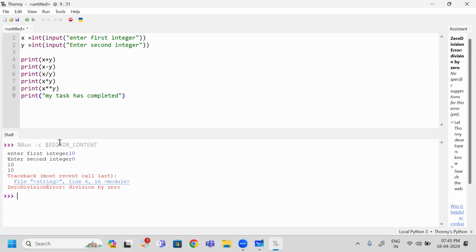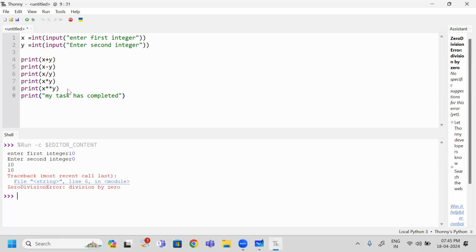What is the x value? 10. What is the y value? 0. So 10 by 0 is nothing but infinite. This is the mistake. Did you observe this mistake earlier? No. What happens if unexpectedly I give the denominator value as 0? What is the problem it has generated? Zero division error. I am trying to divide the given numerator with the 0 value. So is it a valid way of execution?